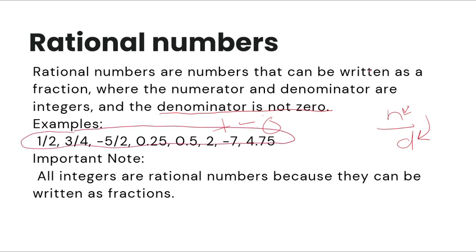And I forgot to mention that rational numbers also contain decimals. Decimals are allowed here, like 0.25, 0.52, -7, and 4.75. So important note, guys, all integers are rational numbers because they can be written as fractions.